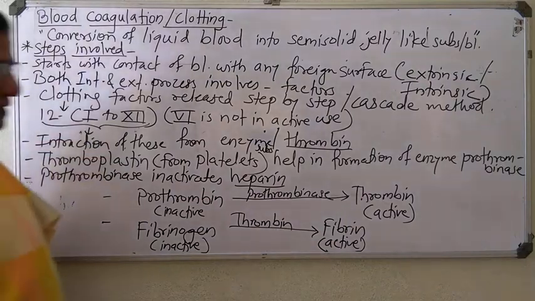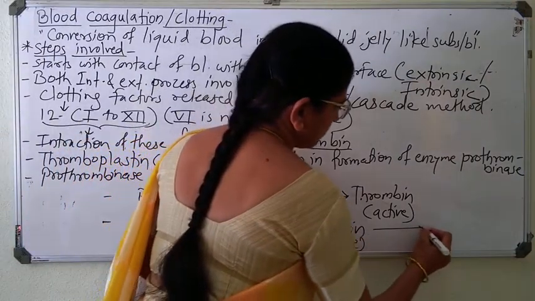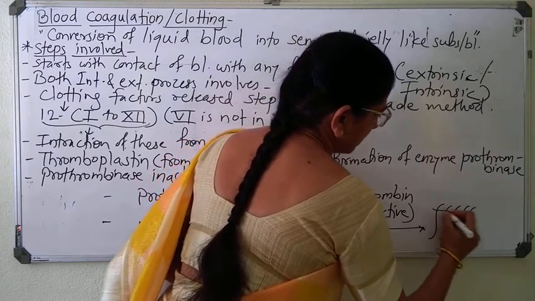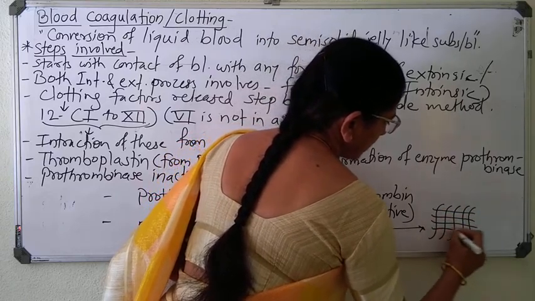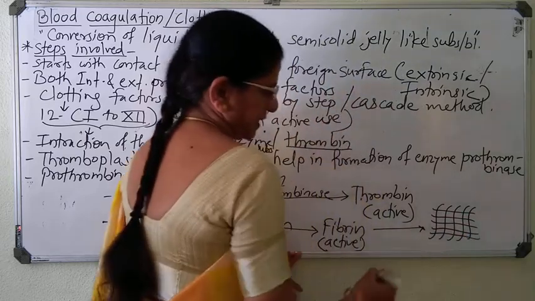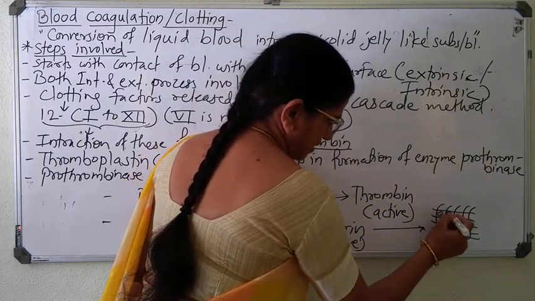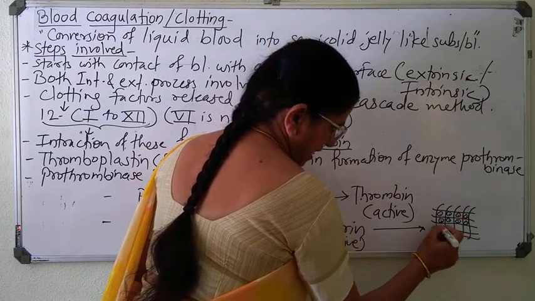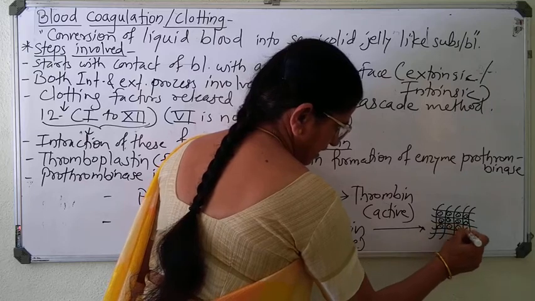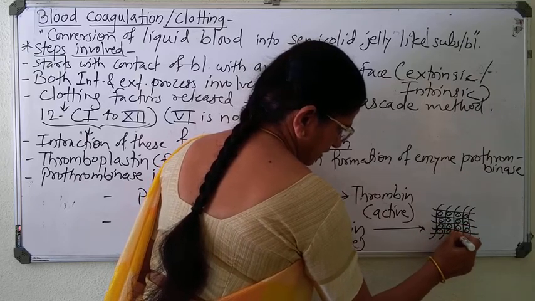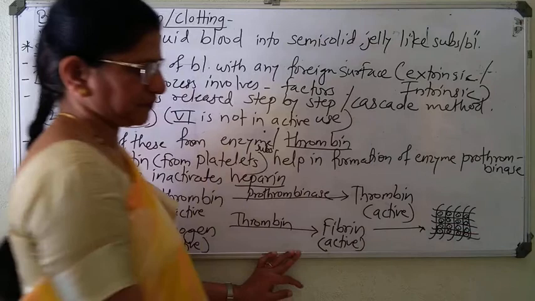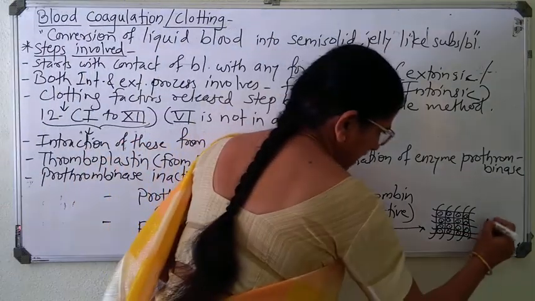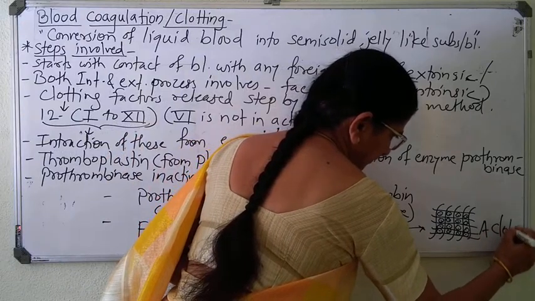And this fibrin forms fibers, a network of fibers, in which the flowing blood containing blood cells gets entangled, and after that the bleeding stops or blood coagulation occurs, and this is known as a clot.